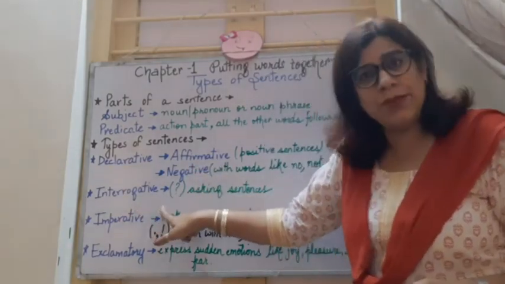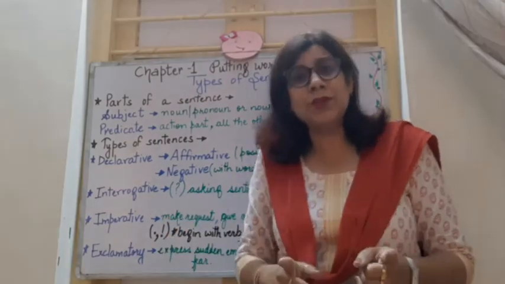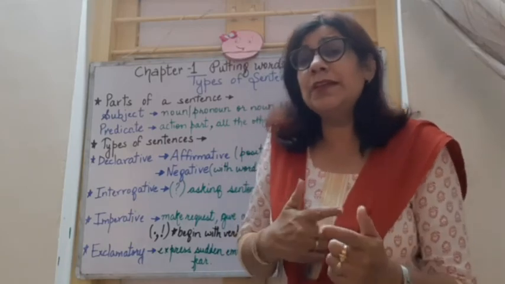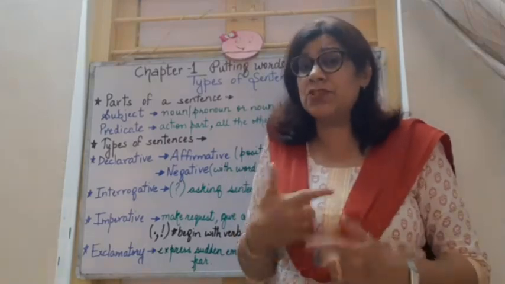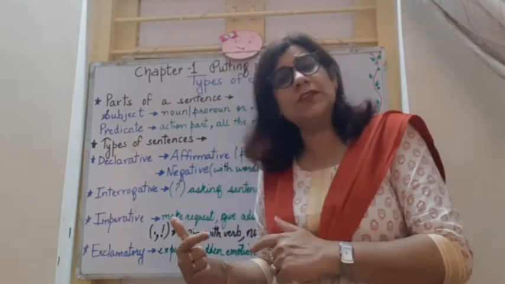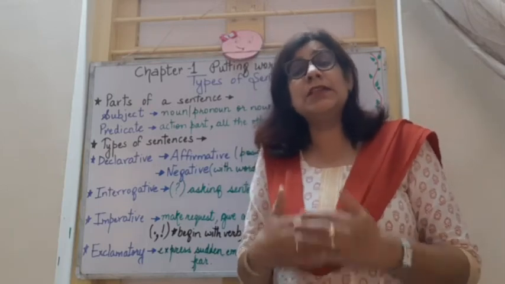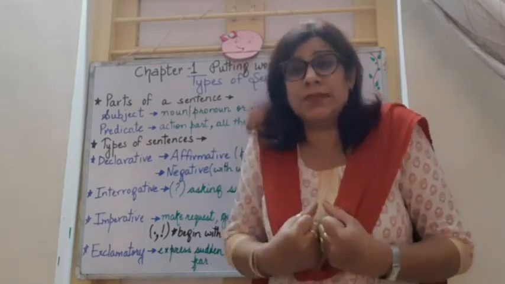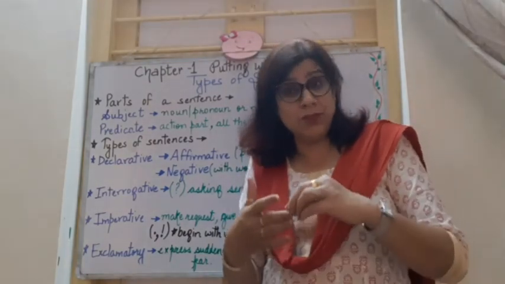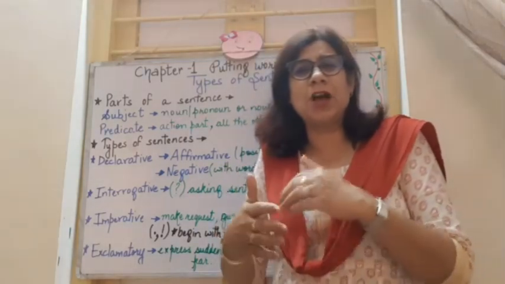Coming to interrogative sentences. The word interrogative comes from interrogation, and we have seen many times the policeman interrogates, or asks questions to, the thief. So interrogative sentences are sentences which are asking something, they are questioning. We begin these sentences with words like why, what, where, when, which, how.